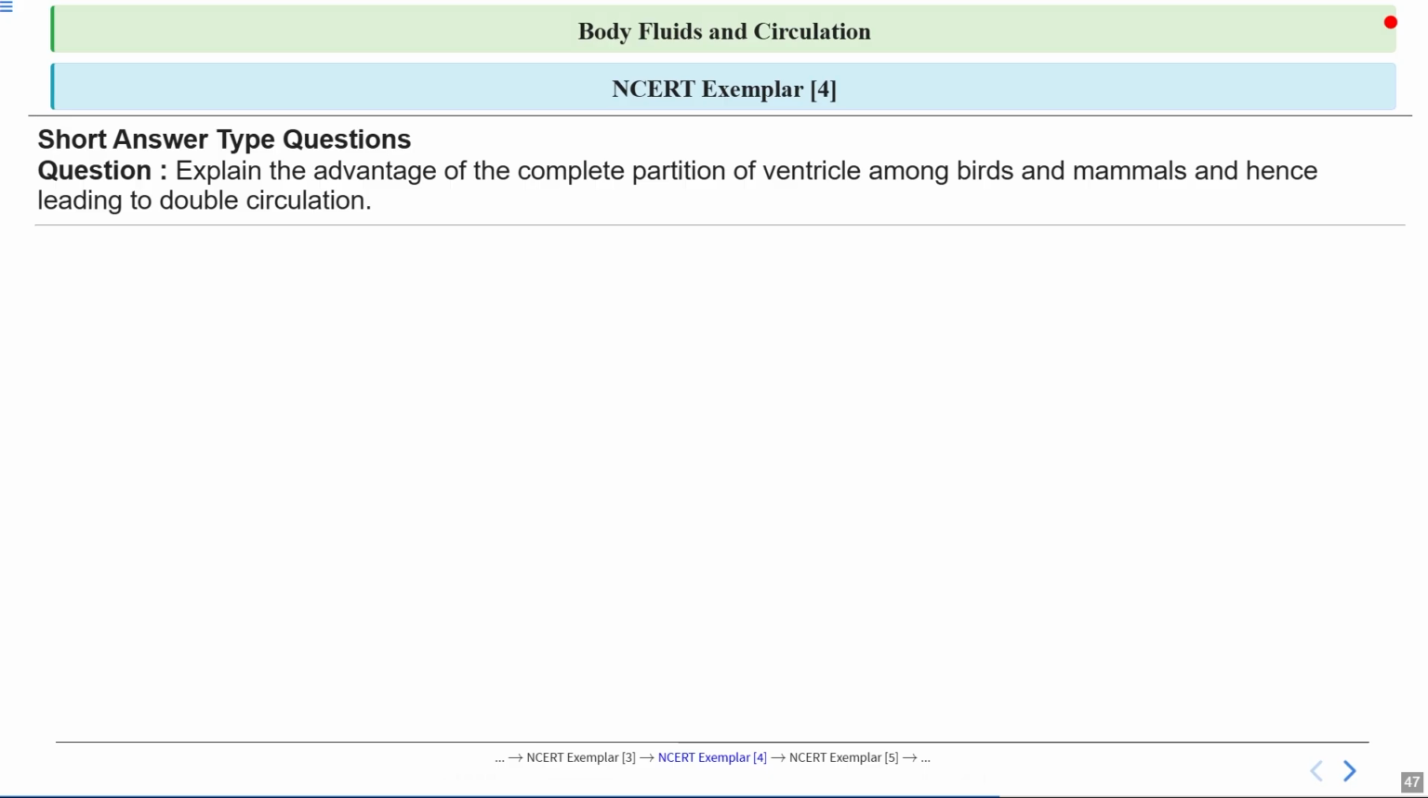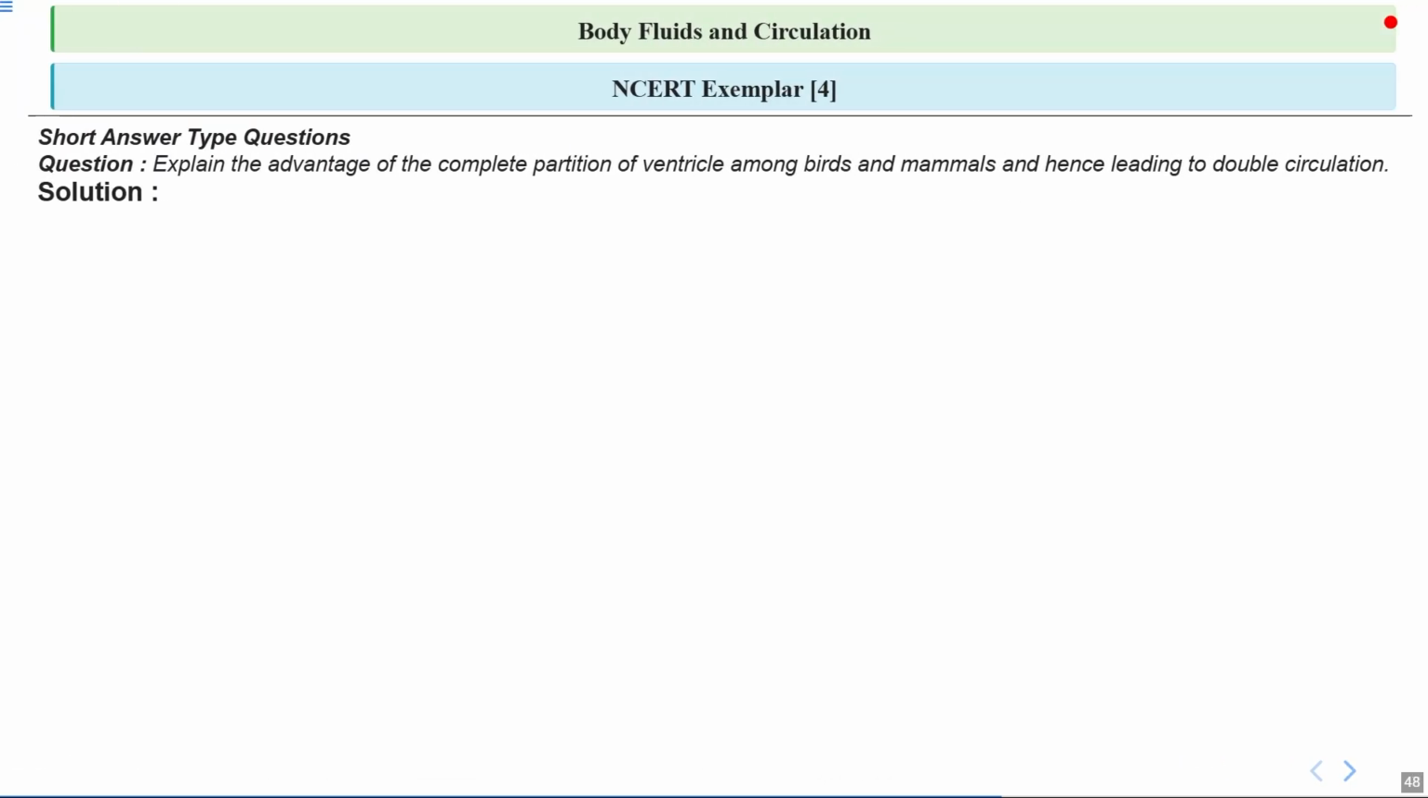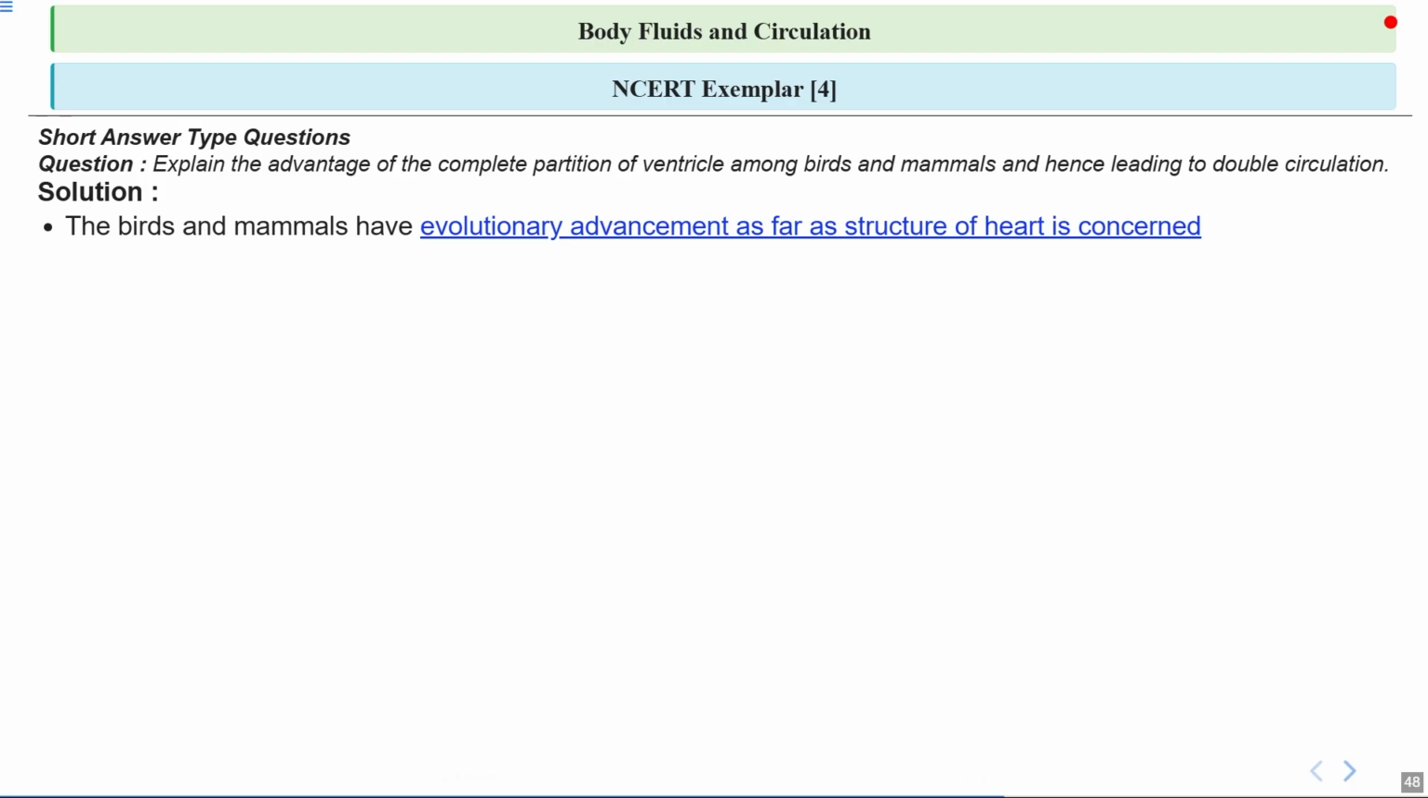Double circulation allows the body to deliver more oxygen to tissues, which is especially important for warm-blooded animals that need a lot of energy to maintain their body temperature. This adaptation helps birds and mammals stay active and survive in a wide range of environments. First, notice that birds and mammals have a more advanced heart structure compared to other animals. This evolutionary improvement means their hearts are better at supporting their active lifestyles. It's like upgrading from a basic car engine to a high performance car.